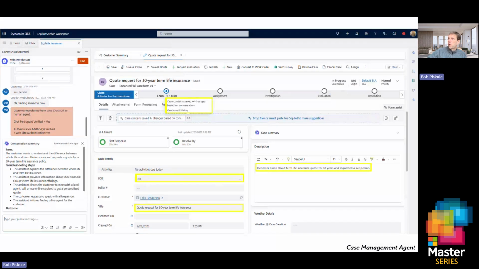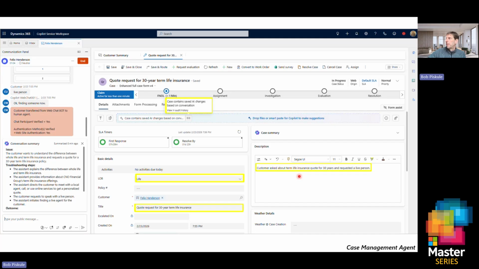So again, here's the screen where that looks like, where I have a customer that has come in via the self-service again. They've transferred to me. As soon as this lands on me, this case has been created. It's detected the line of business, which is life insurance in this case. It automatically gave it a title, and it went ahead and started filling out a description. So that happens automatically for me as a rep.